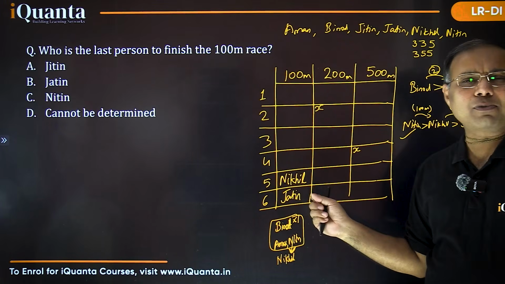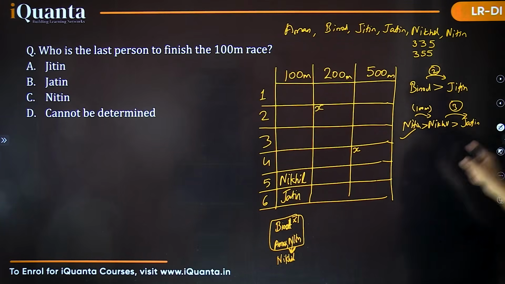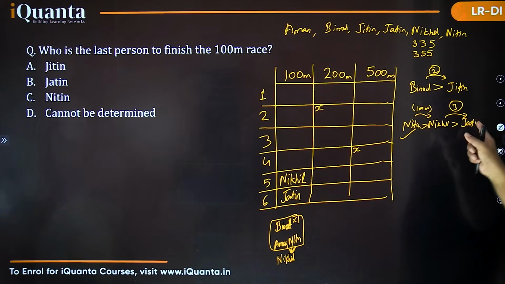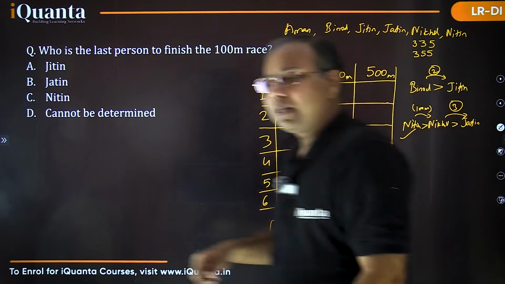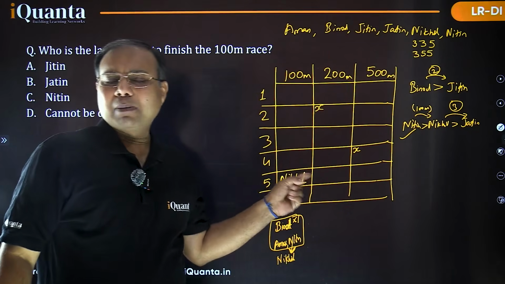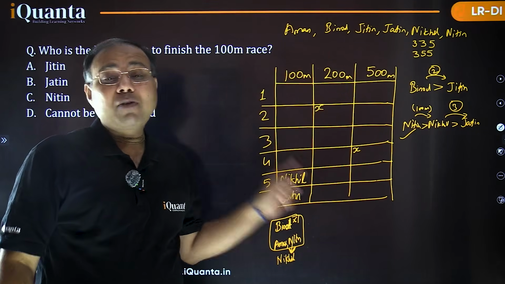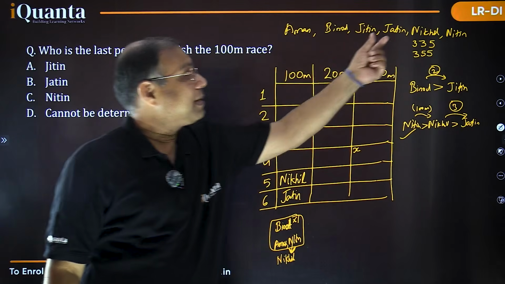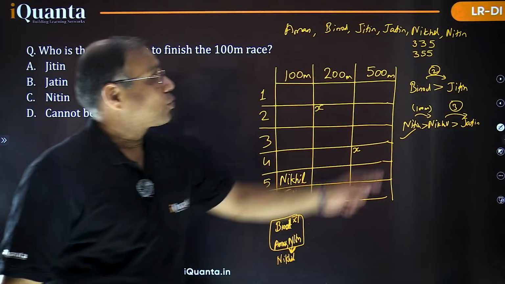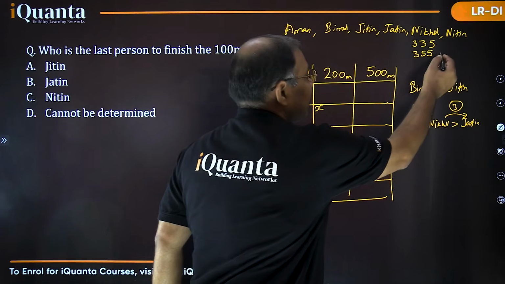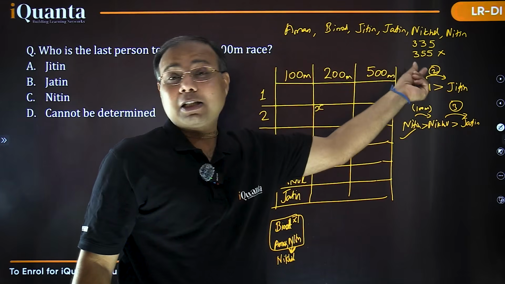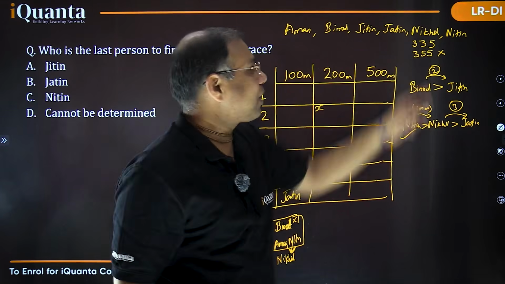that is, in one more race Nikhil is at 5th position? Is that possible? Just try to understand that from this point. If you see both these points together, Nikhil is better than Jatin in all the 3 races. So if Nikhil again comes at 5th position in some race, what would be the possible rank for Jatin? Again 6th. But we already knew that except Nikhil, everyone is having different finishes, different ranks. So certainly 3-5-5 can't be possible, because in that situation Jatin will also be having the same rank in at least these 2 races, isn't it? So that's why 3-5-5 is not possible.